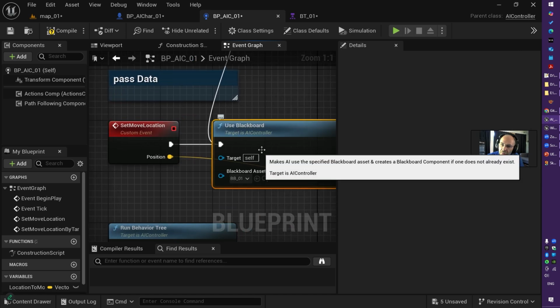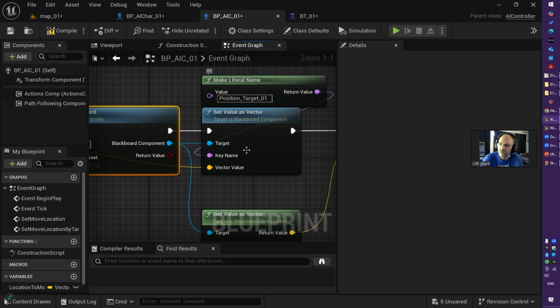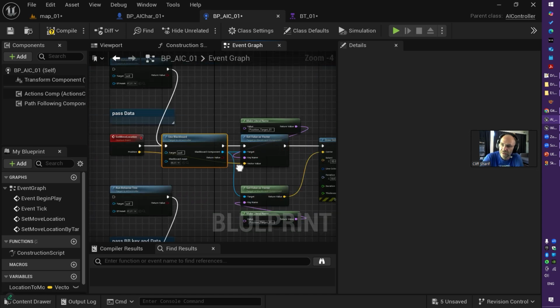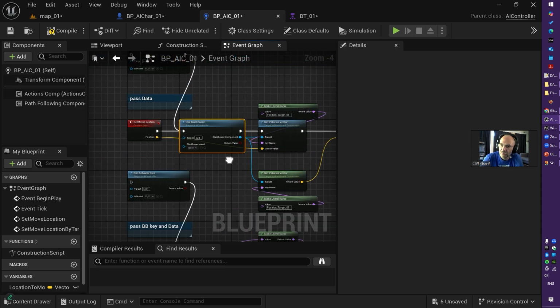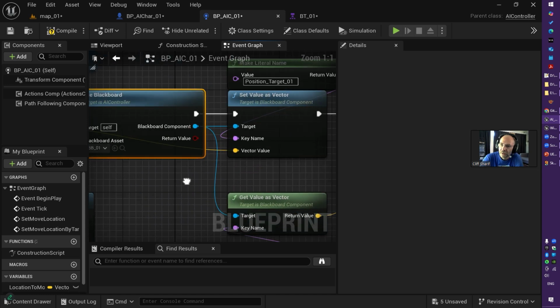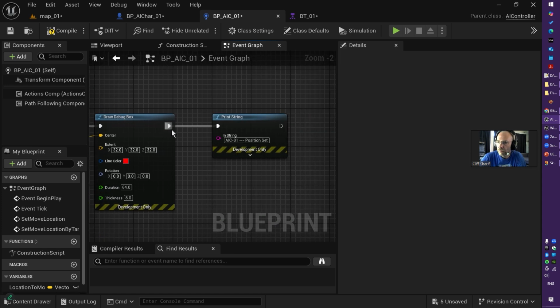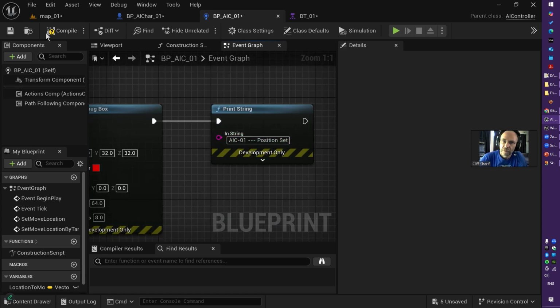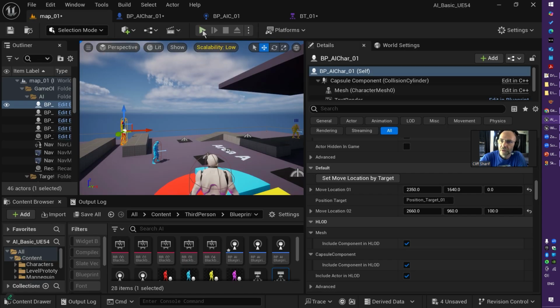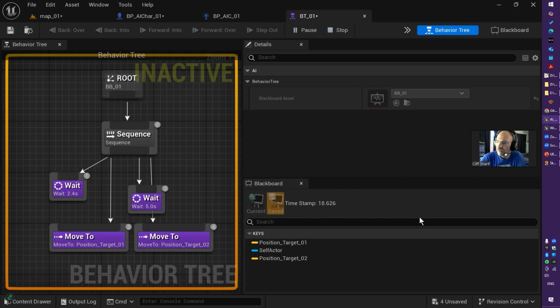I grab the Blackboard. From Blackboard, I grab this position, set target position 01 for this event. As you see here, I didn't pass any name. For the second one, I did anyway. And draw the box and print a message. Perfect. Compile and save. And if I run it, nothing will happen. I have the message. The Blackboard is set.